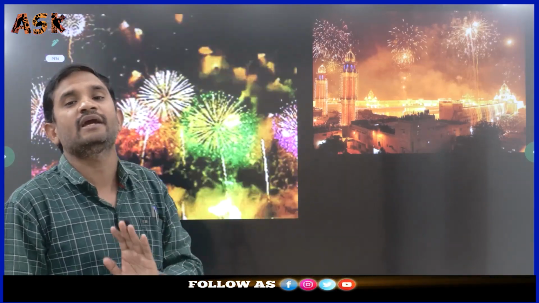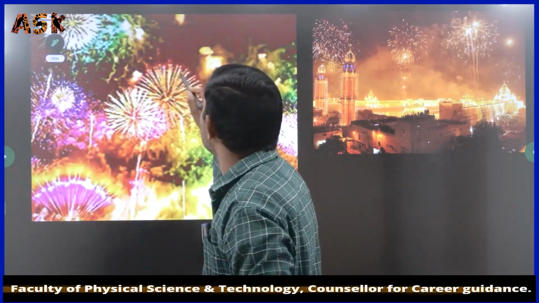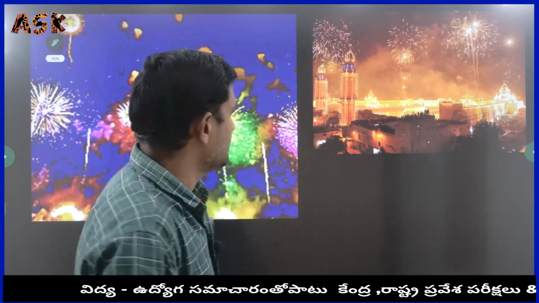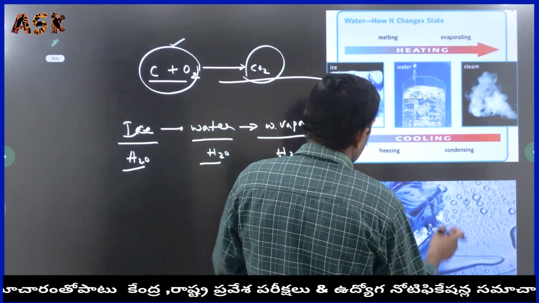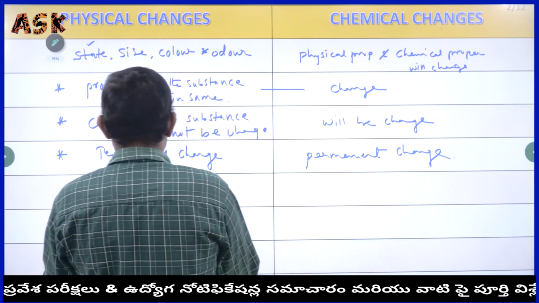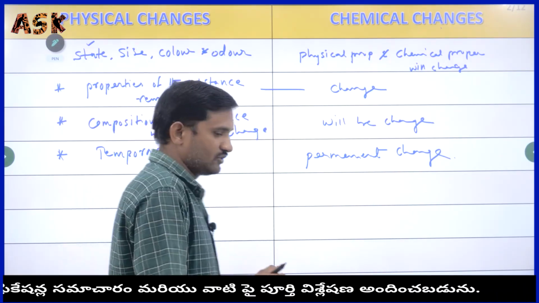We cannot make the crackers again after the formation of the products. Which change is it? Permanent change only. Boil the egg. The boiled egg is a permanent change. Milk turns into curd, it is a permanent change. Can we again convert the curd into milk? No way. That's why chemical changes are permanent changes. Physical changes are temporary changes only.